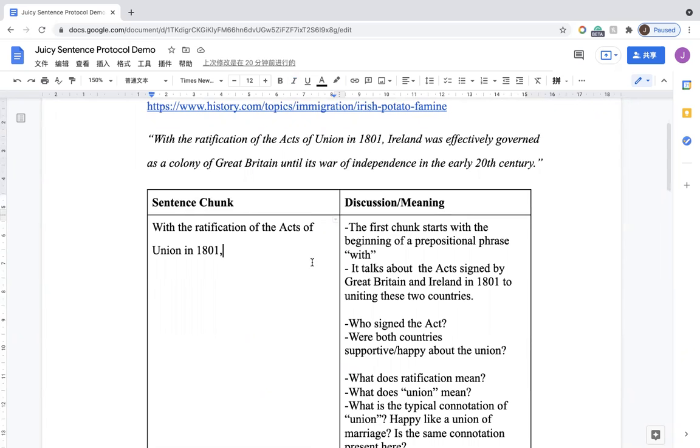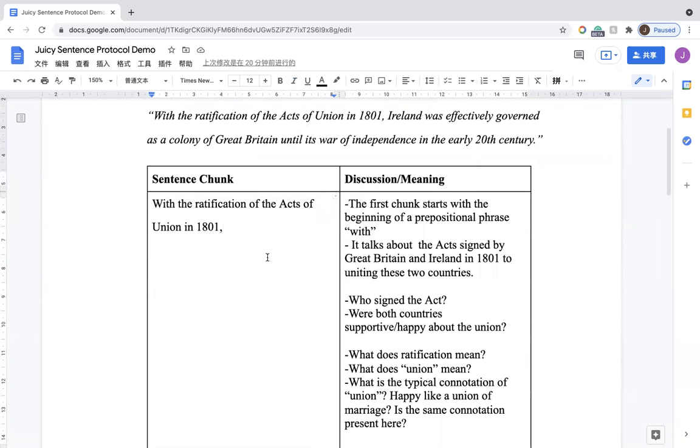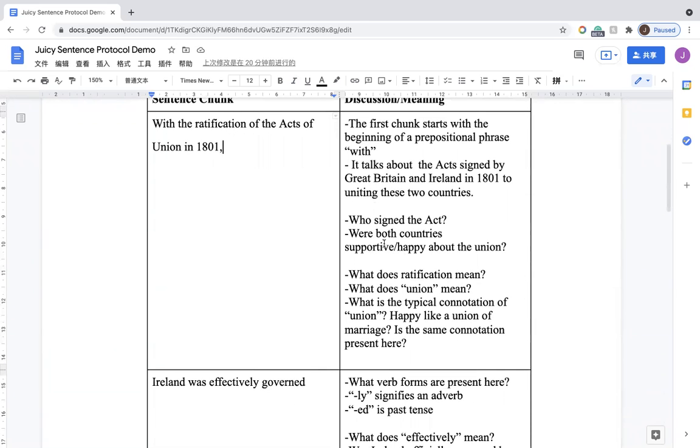at a time. So, for example, the first one is the ratification of the Acts of Union in 1801. For this one, we can see this chunk starts with the beginning of a prepositional phrase with "with," and also the students may not understand what the Acts of Union in 1801 are. So we have some discussion questions for students to exchange their ideas and understand what that means.